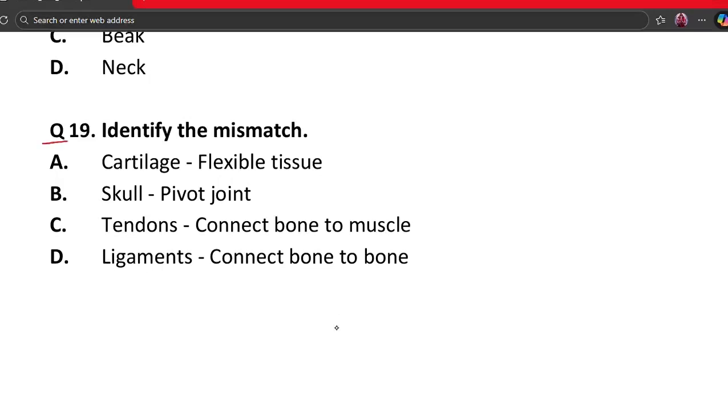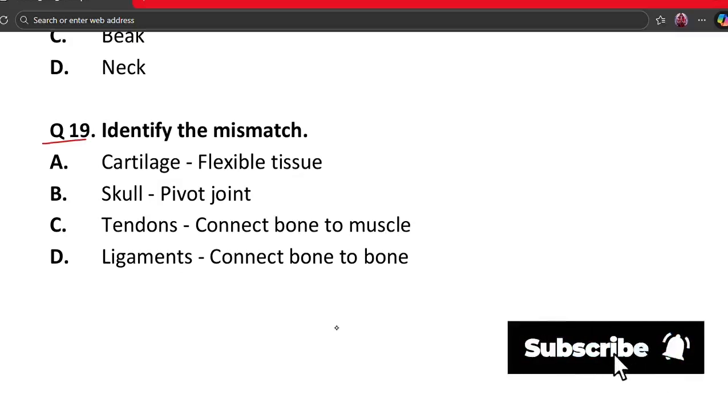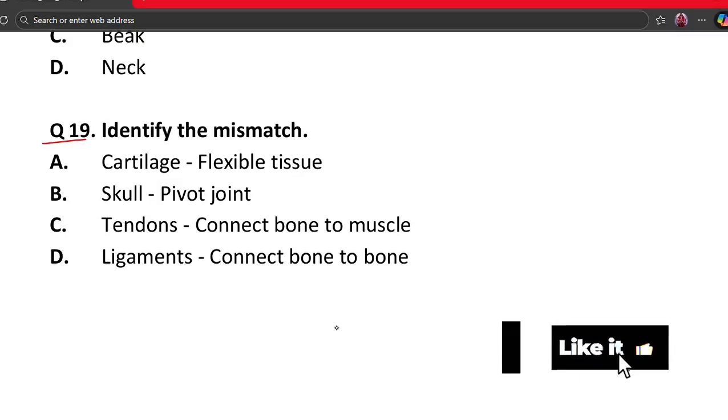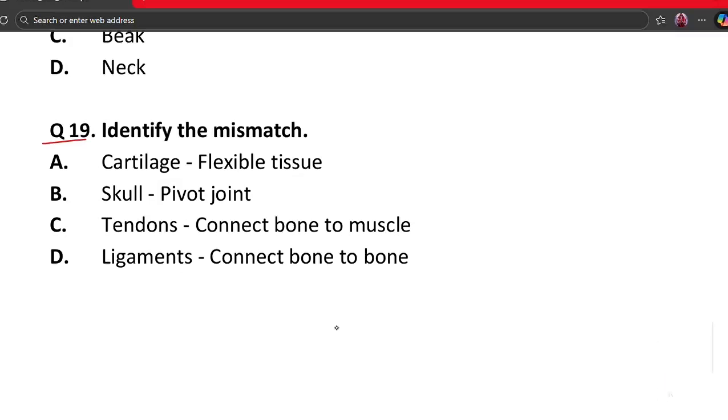Question number 19. Identify the mismatch. A. Cartilage to flexible tissue, B. Skull has pivot joint, C. Tendons connect bone to muscle, and D. Ligaments connect bone to bone. Here the mismatch is option B.